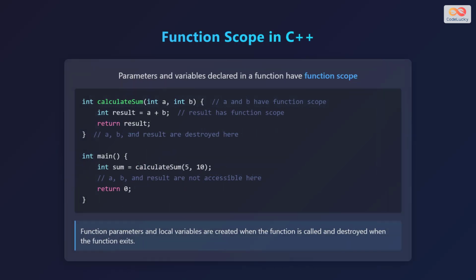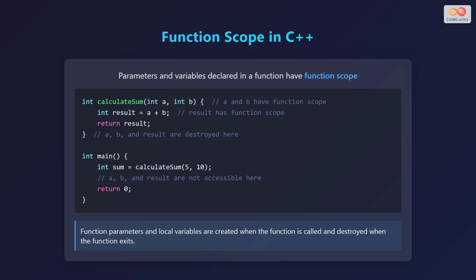Now let's discuss function scope in C++. Parameters and variables declared in a function have function scope. Look at the code snippet. The function calculateSum accepts two integer parameters a and b, which have function scope. Inside the function, an integer variable result is assigned to a plus b, and result also has function scope.